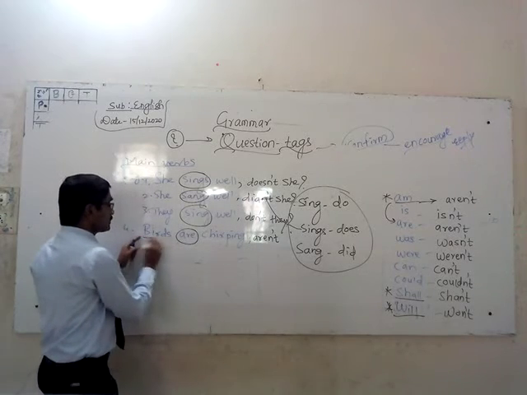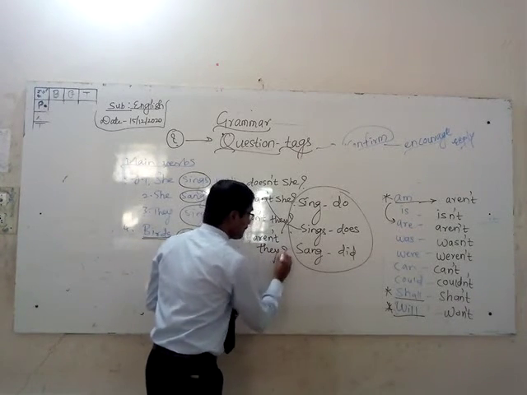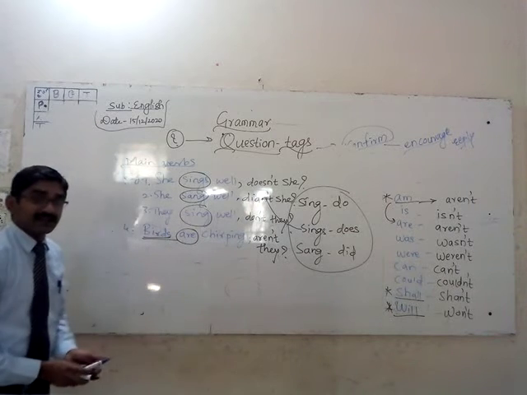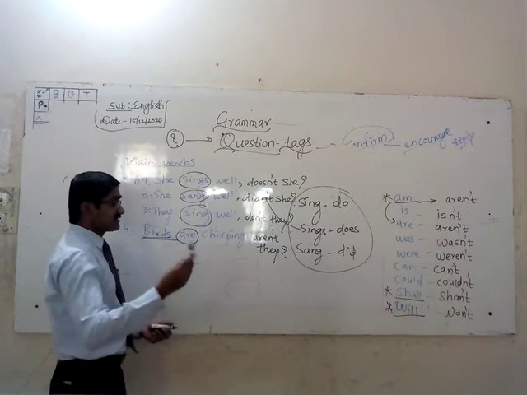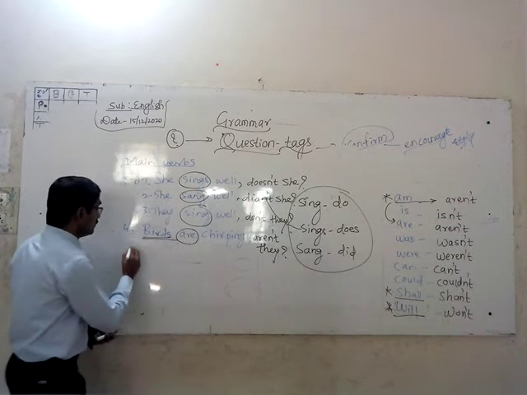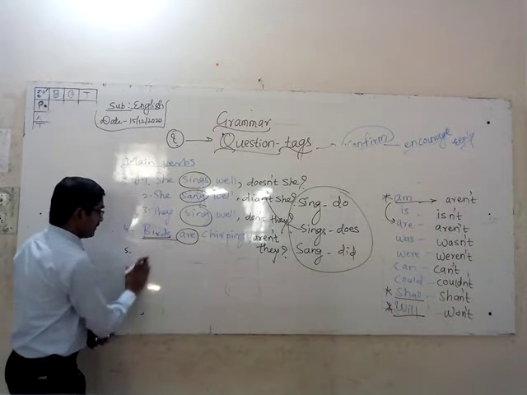Then what will be the pronoun? You have to always use the pronoun. For birds, it is "aren't they." Bird is a plural. Aren't they? Right? And then if you are taking negative sentences, as I earlier told you, okay, one example I am giving.